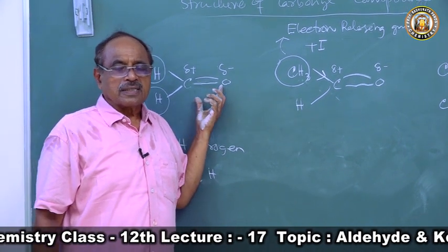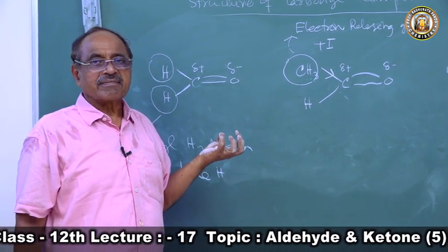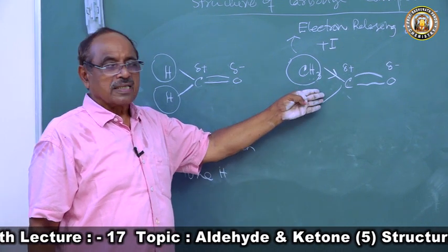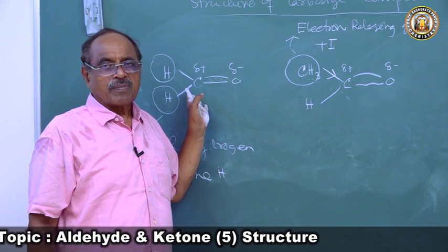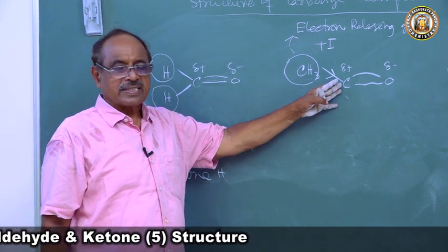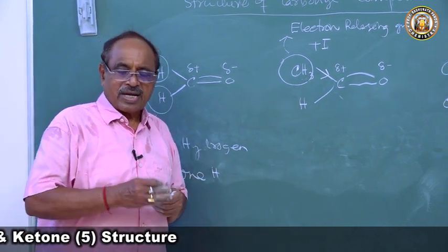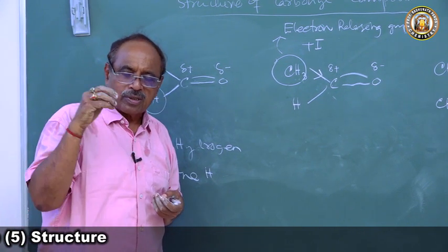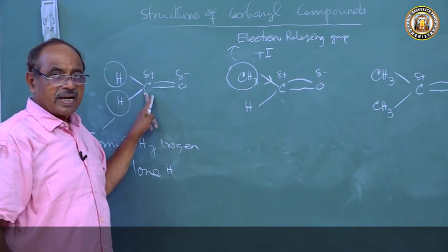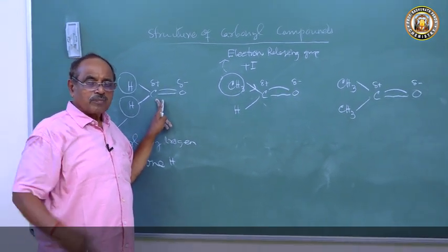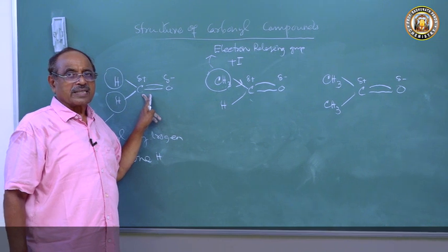Hence, the nucleophilic addition reaction will be less in acetaldehyde than formaldehyde, or the attraction of the nucleophile toward the carbon atom will be less than that of formaldehyde, or formaldehyde will be more reactive than acetaldehyde.